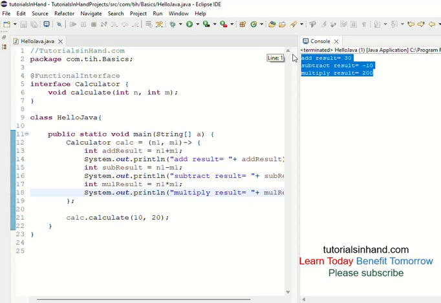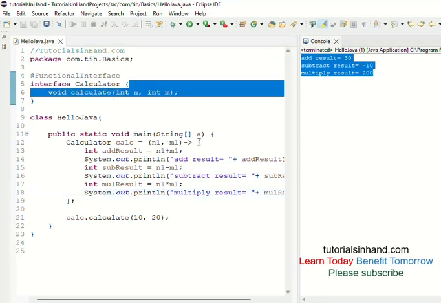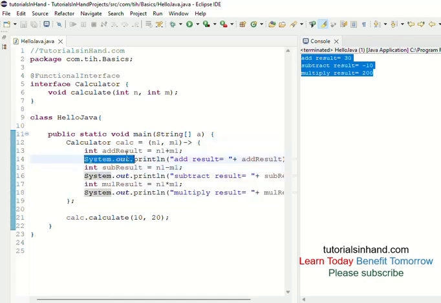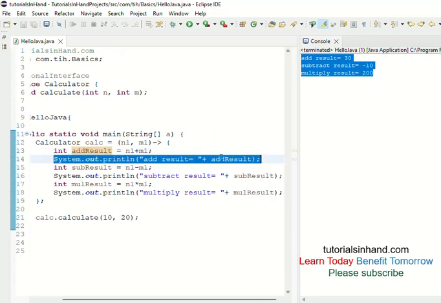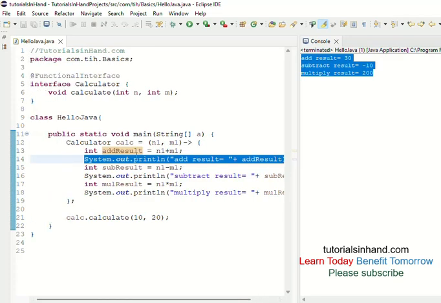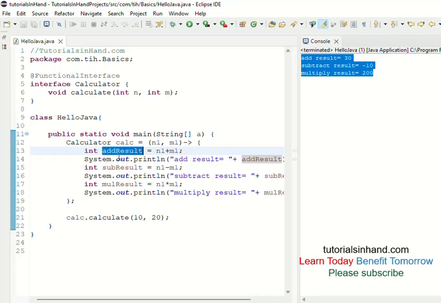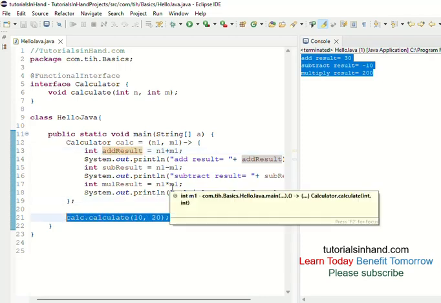In the next video tutorial we will again create the same lambda expression implementation which returns these values to the caller. That means here we are calculating the things and also printing the result in the lambda expression itself. But in the next video tutorial we are going to return these results, meaning whatever result is calculated I will return that, and in that case we will check how this lambda expression will function and how it will be written, right? So waiting for you in the next video tutorial.